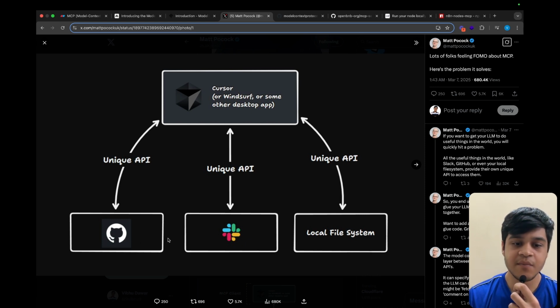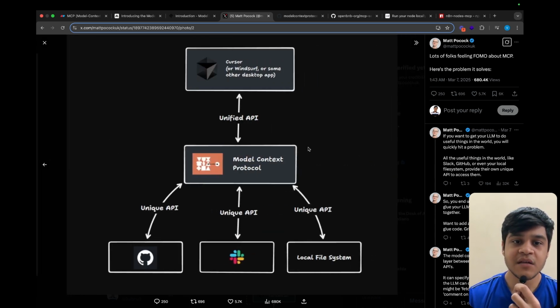So here is the GitHub tool, Git, Slack tool, and local file system. We need to connect with the MCP client through unique APIs. So for each tool, we were required to write a unique API, and since the architecture of Cursor and N8N might be very different, we need to write a unique API for each client. So that would be very difficult in order to make the system more portable and maintainable.